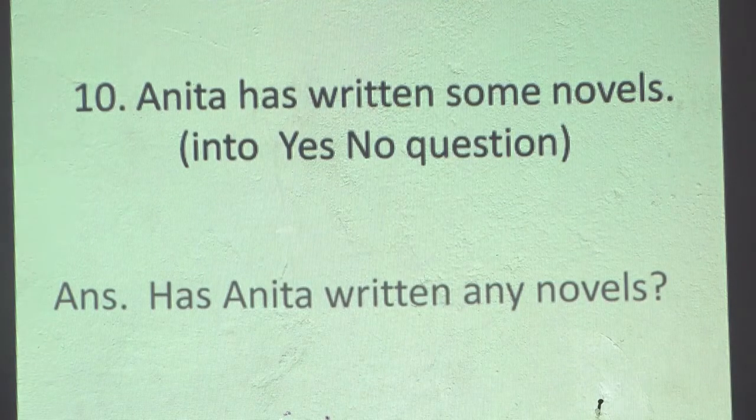That is helping verb has, it's okay. Subject Anita repeated. After the helping verb, written, the main verb. Some, something, someone, somewhere, or some, they are changed into any. So, has Anita written any novel?